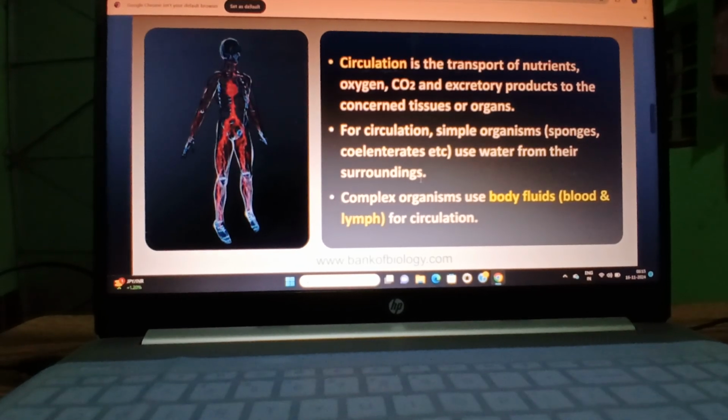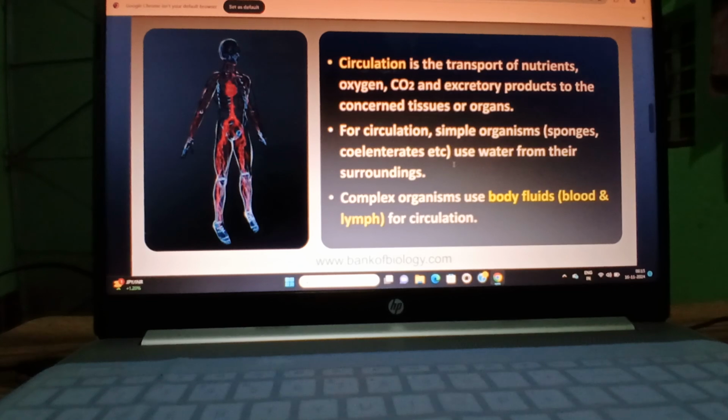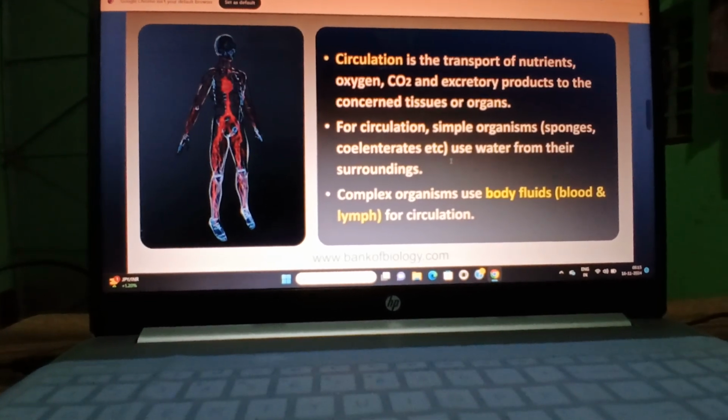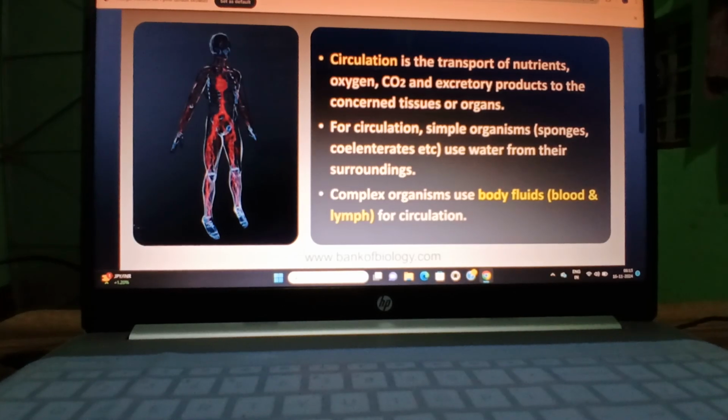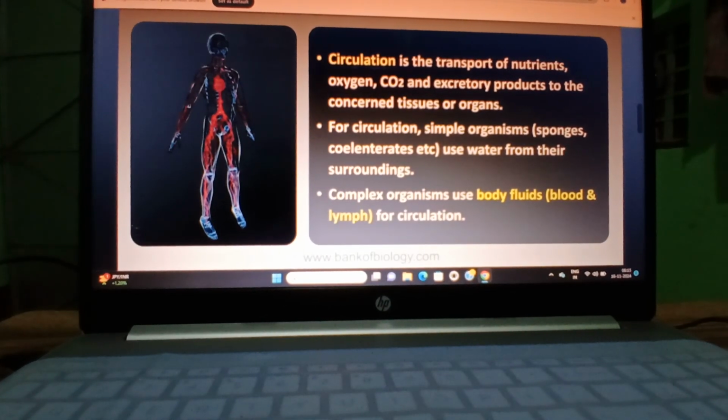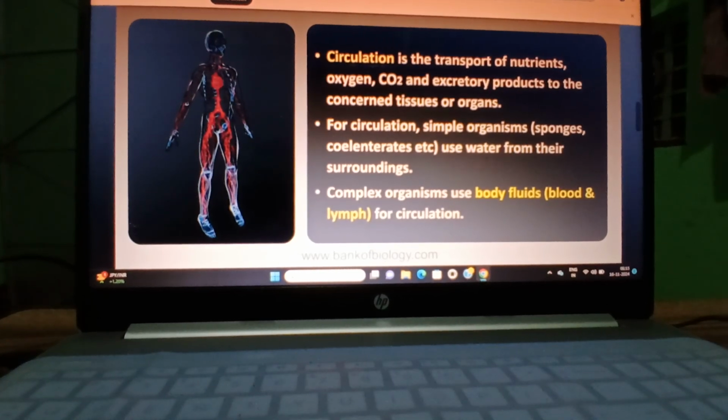Okay, then look at circulation in simple organisms. Sponges and ciliates use the water of their surroundings, and their circulation is completed by the process of diffusion. Complex organisms use body fluids like blood and lymph for their circulation.